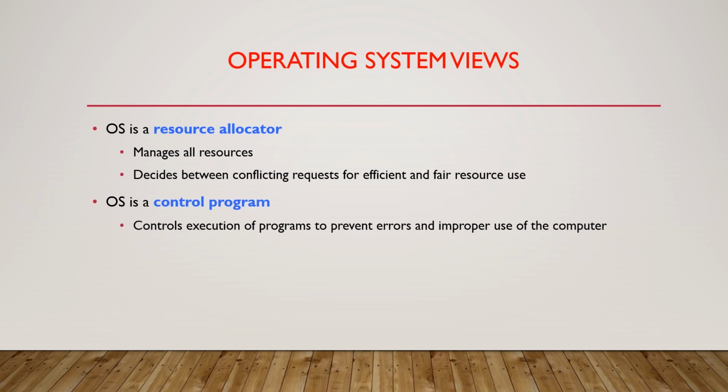Operating system views. The views of an operating system are resource allocator and control program. As the resource allocator, the operating system manages all the resources and uses the resources in an efficient manner. As a control program, the operating system controls the execution of the programs and prevents errors and improper use of the computer.